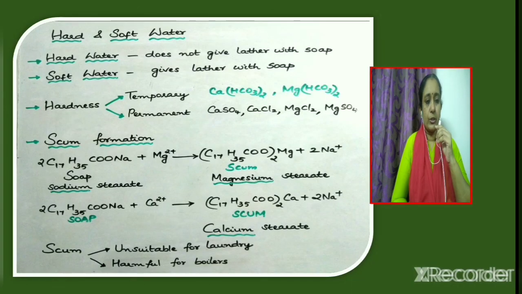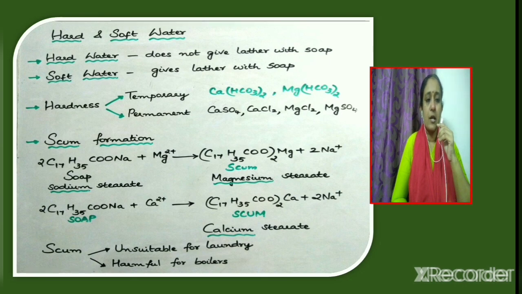Hard and soft water. Let us now discuss hard water, types of hardness and methods to remove hardness. Water which gives lather easily with soap is known as soft water. Water which does not give lather easily with soap is known as hard water. You have studied about two types of hardness, temporary hardness and permanent hardness.